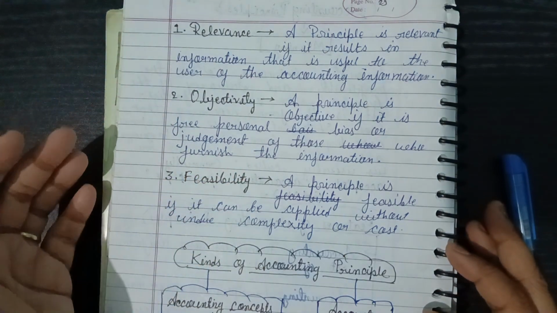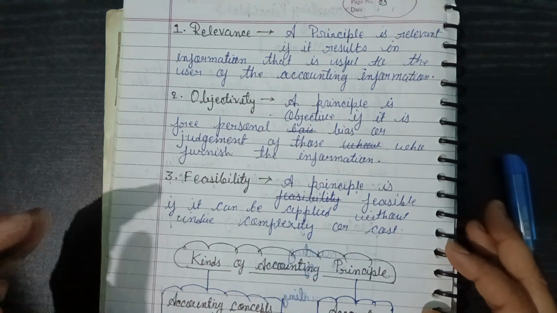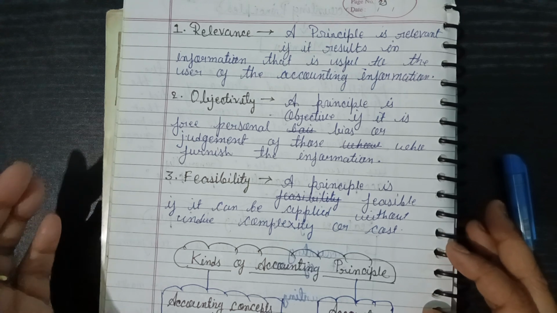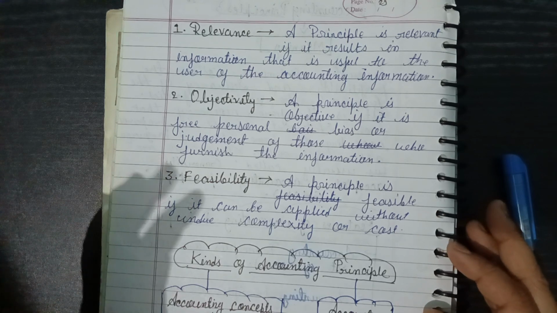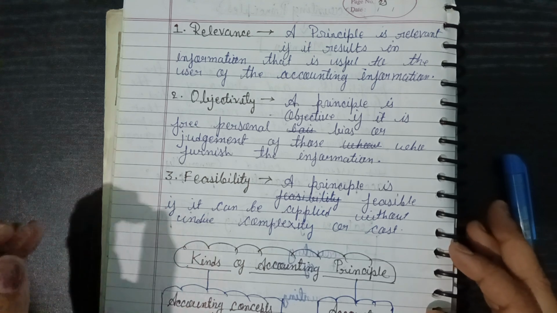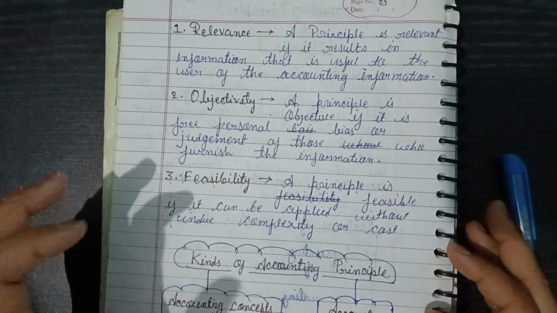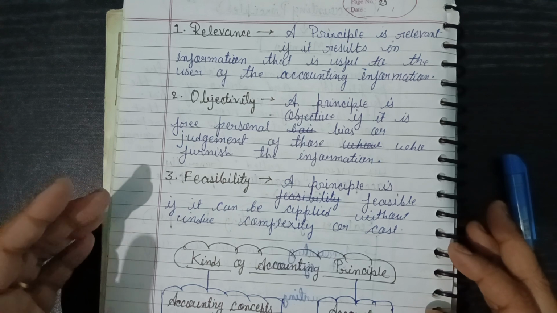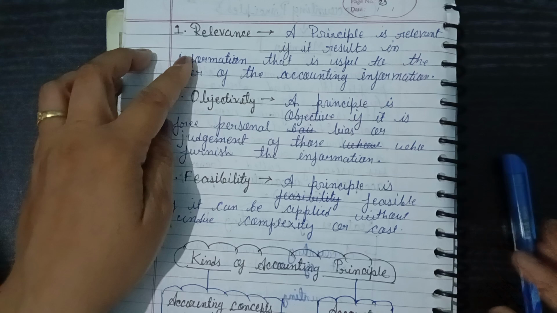What is the objectivity? It means it will be free from personal bias and judgments. And feasibility means when we are maintaining the accounting, it must be simple and low cost, not too much cost, otherwise the accounting will be very complex. So what is the relevance?